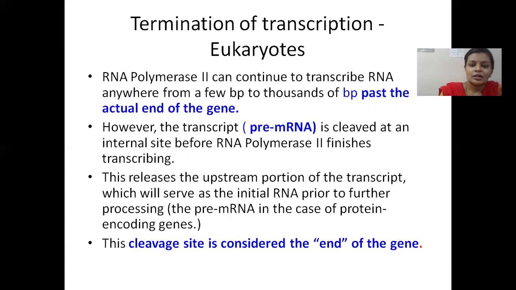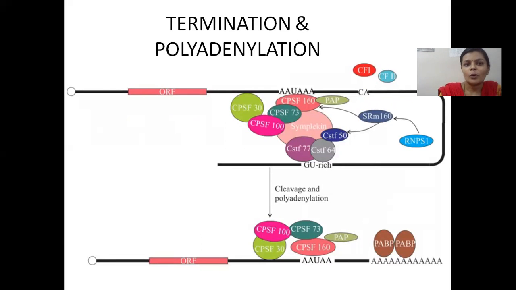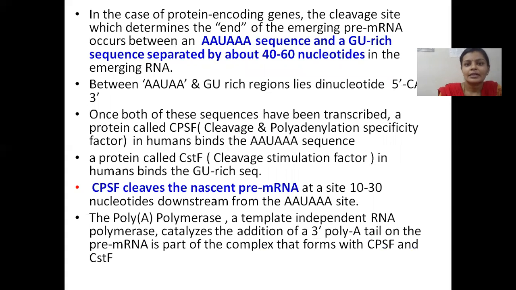So we will deal with this and go to the image. So the sequences involved in signaling the end of a gene include this AU rich region, AAUAAA, this sequence, and a GU rich region. So these two sequences act as the signal sequences that signal the end of a gene.